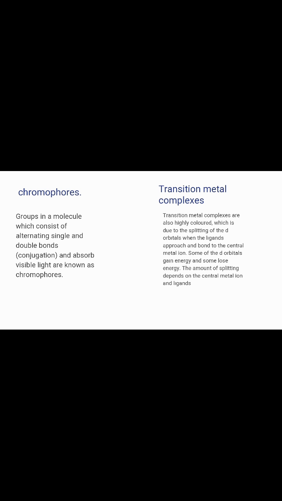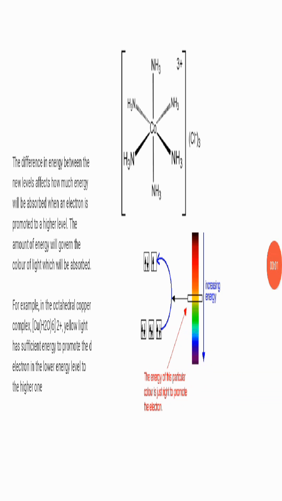The amount of splitting depends on the central metal ion and ligands. So the difference in energy between the new levels affects how much energy will be absorbed. When an electron is promoted to the higher level, the amount of energy determines the color of light which will be absorbed. For example, in the octahedral copper complex, yellow light has sufficient energy to promote the d electron in the lower energy level to the higher one.